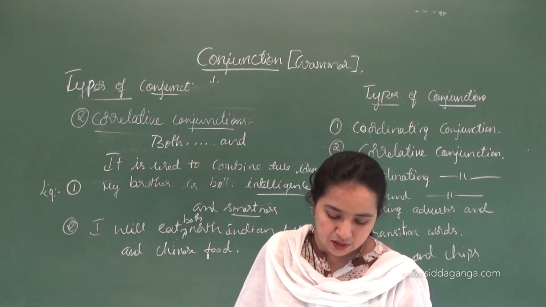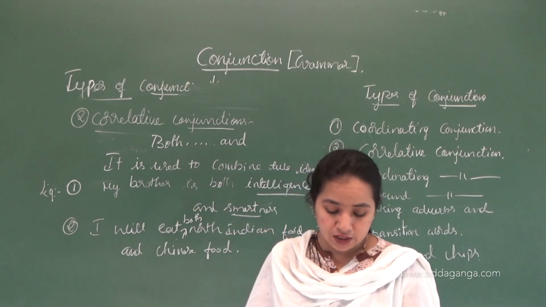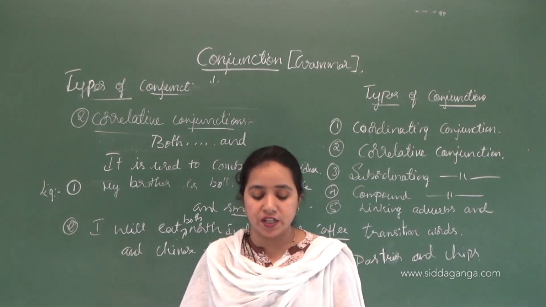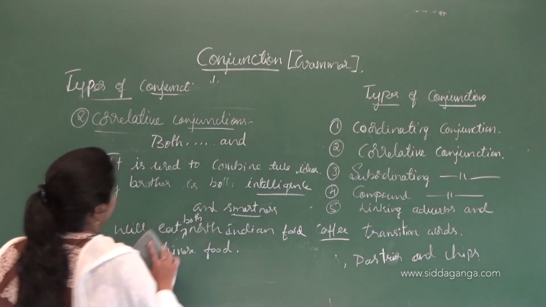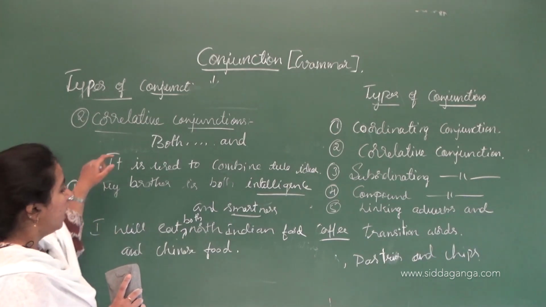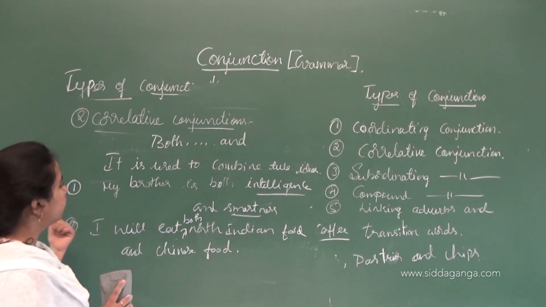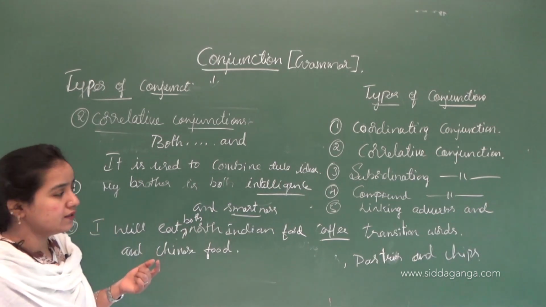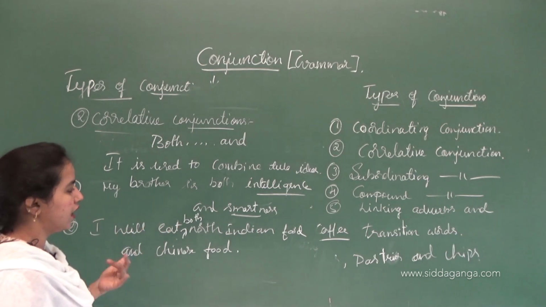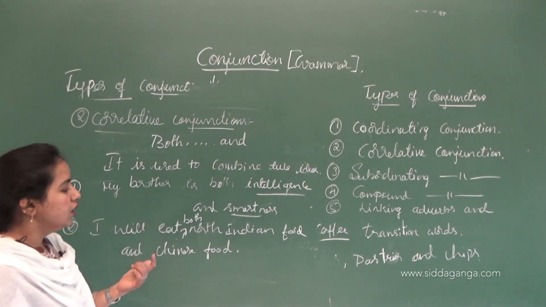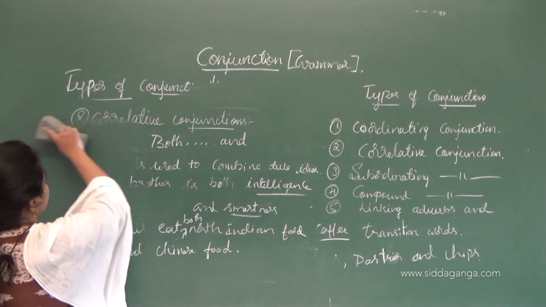Next is whether or. It is used to express doubt or a choice between two things. So the next correlative conjunction is whether and or. I hope that you all are understanding this one. Both and is used to combine two ideas. So my brother is both intelligent and smart. I will eat both North Indian food and Chinese food. So next is whether or.